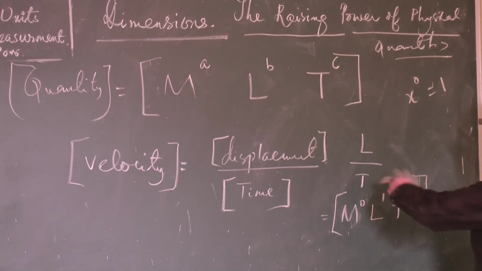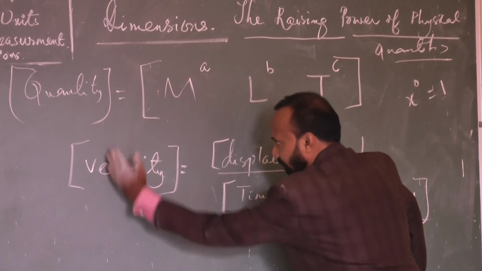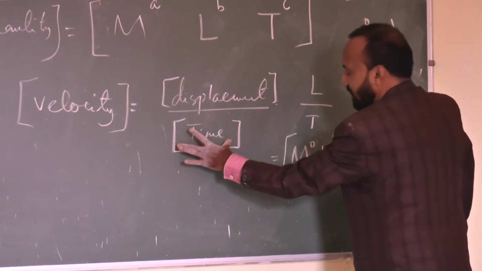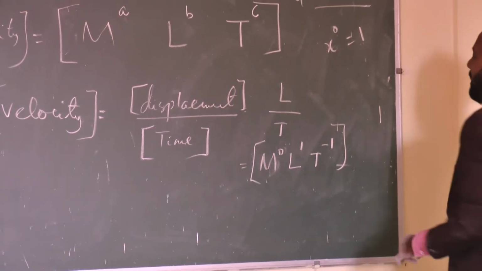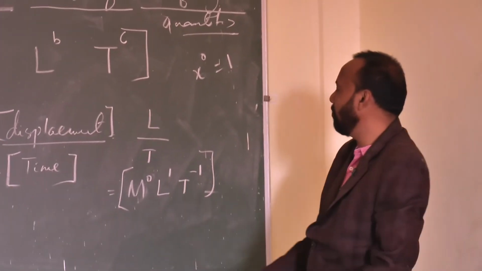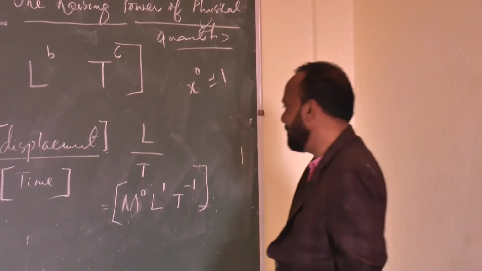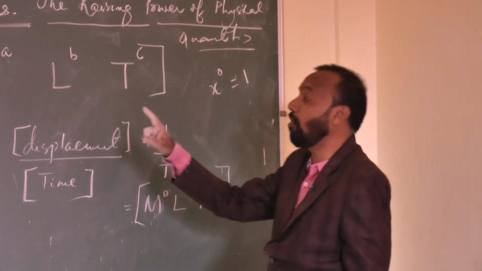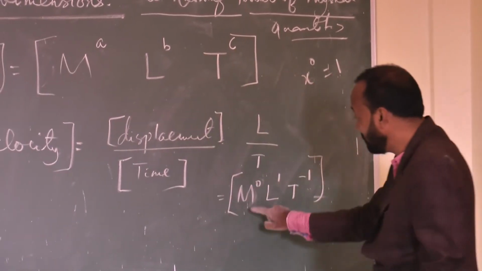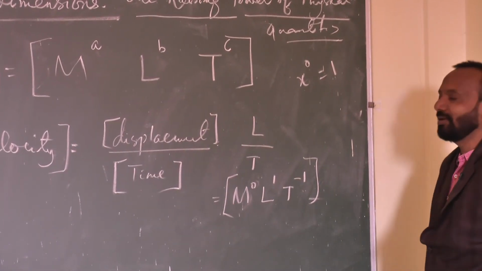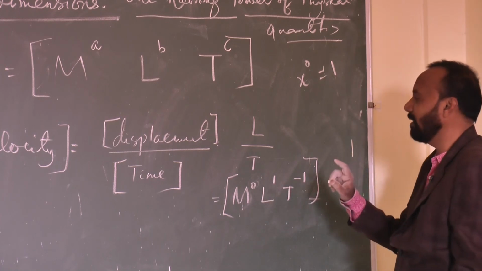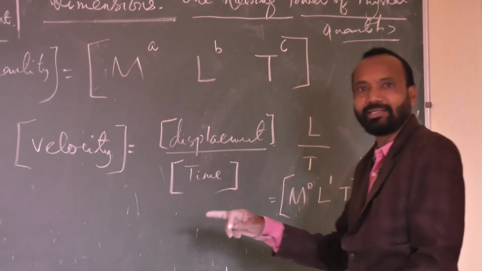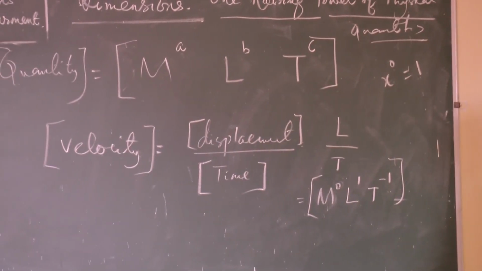Whenever we write a dimension, velocity goes within square brackets, displacement also within square brackets, time period is also in square brackets, and now I am writing here [M0 L1 T minus 1]. So 0, 1, minus 1 are the dimensions of velocity in terms of mass, length and time. Okay.